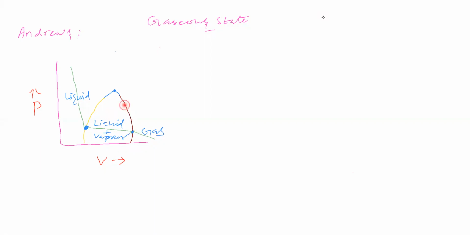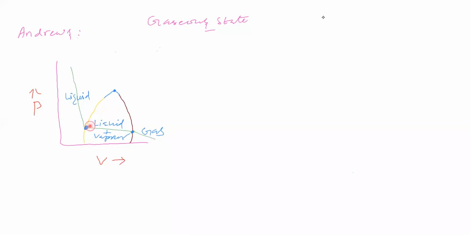At any point of this boundary, we can say carbon dioxide starts to liquefy. Right side of this boundary, carbon dioxide is in gaseous state. Now the yellow color boundary: at any point of this boundary, carbon dioxide is completely in liquid state.